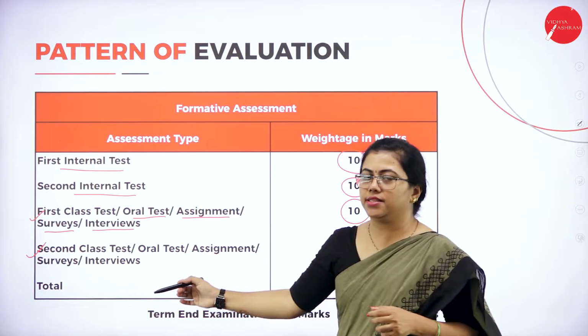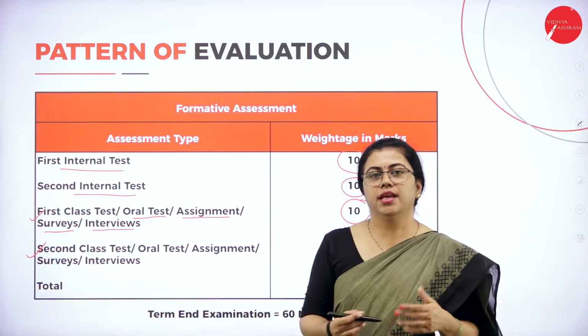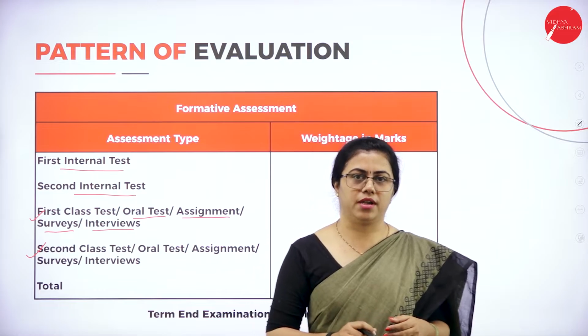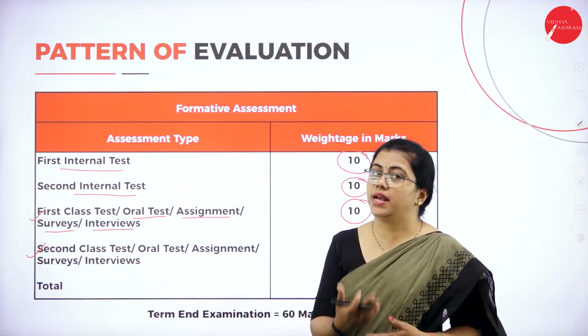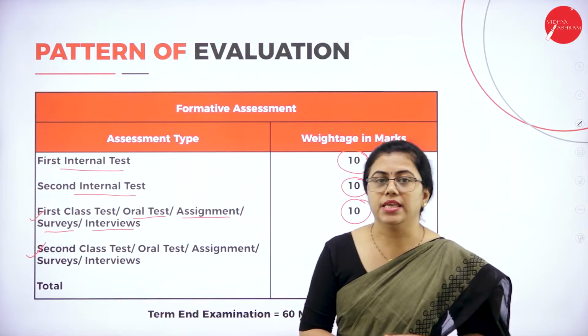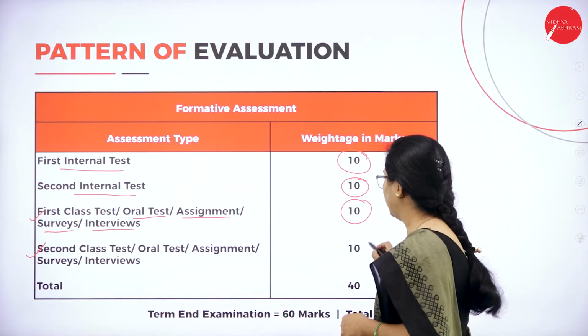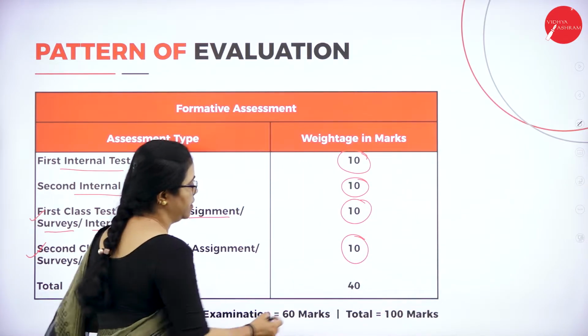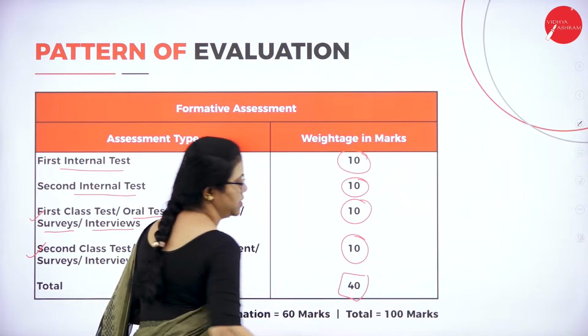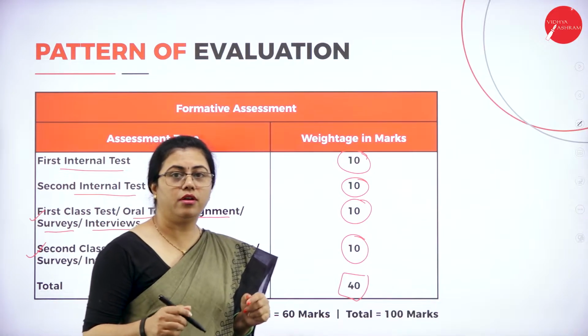So both the internals, that is first class test and second class test, may be in this format. It can be interviews, a written test, an oral test, an assignment, or any survey also. Again, that will constitute 10 marks. So altogether internals will be for 40 marks.